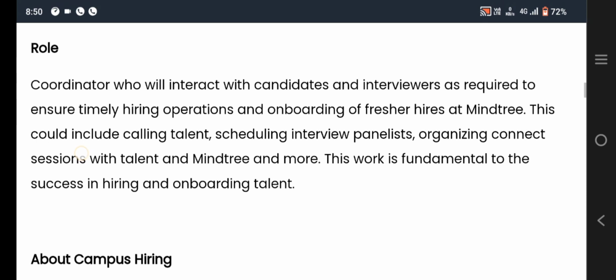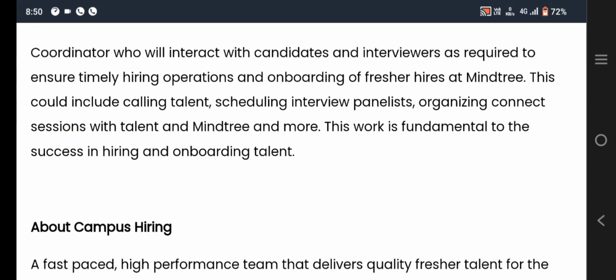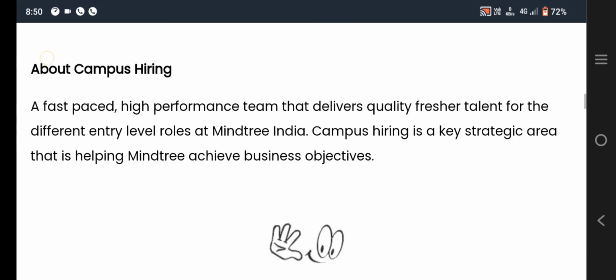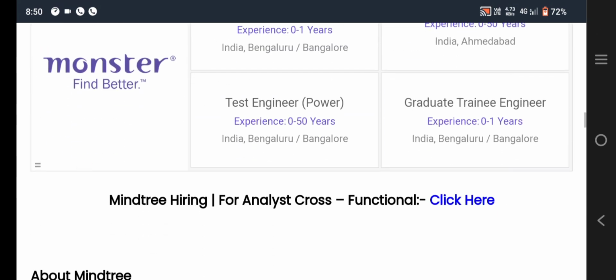And the role is a coordinator who will interact with candidates and interviewers as required to ensure timely hiring operations and onboarding of fresher hires at Mindtree. This could include calling talent, scheduling interview panelists, organizing connect sessions with talent and Mindtree, and more. This work is fundamental to the success in hiring and all.